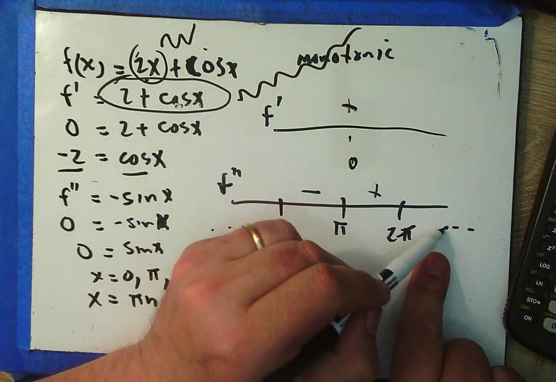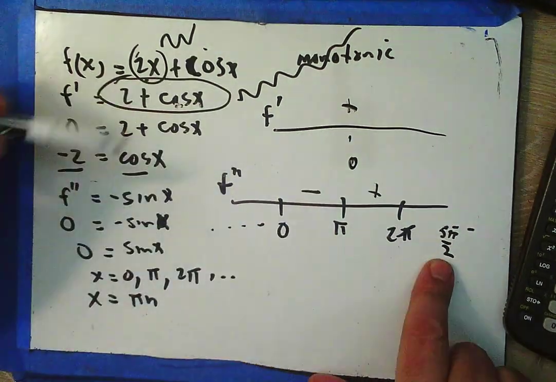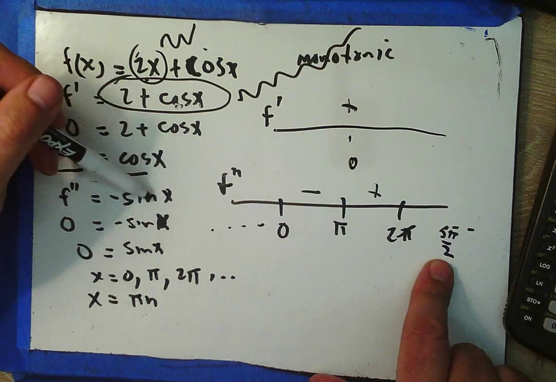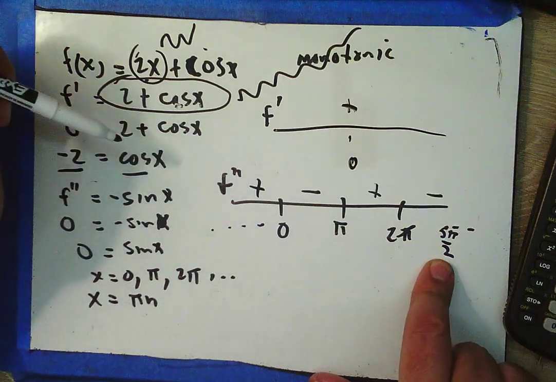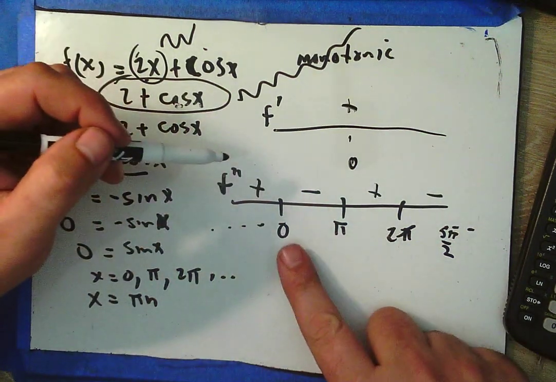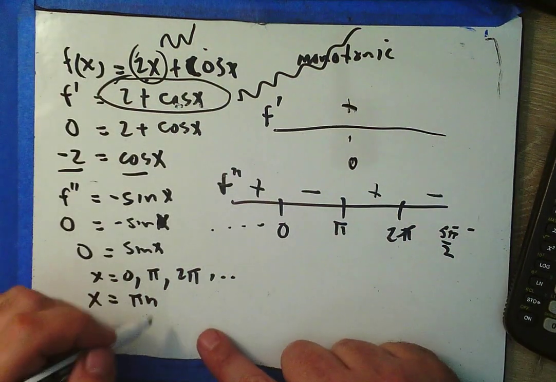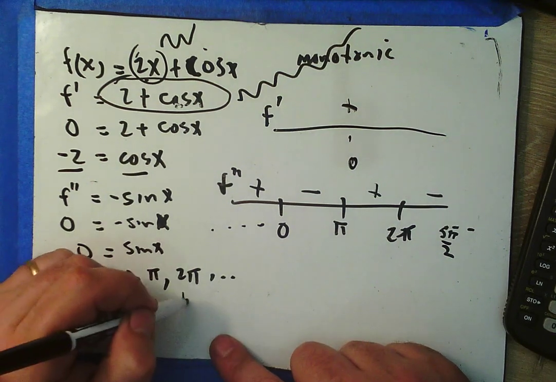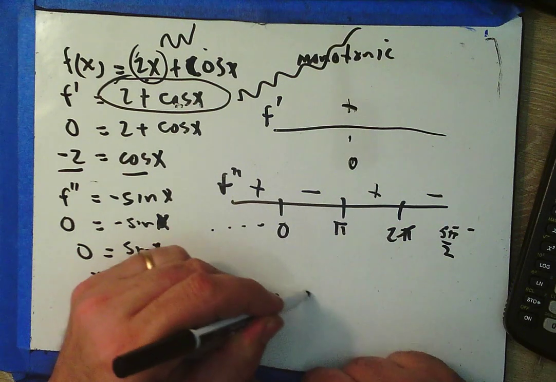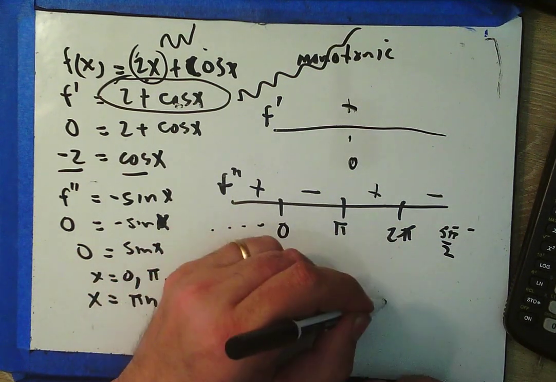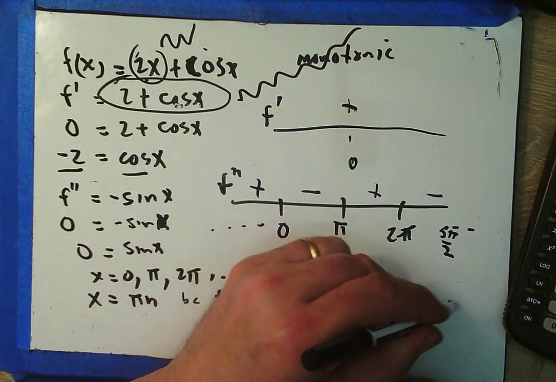Now, if I plug in 5 pi over 2 over here, sine of 5 pi over 2 is 1. That's negative 1. It keeps alternating. And so I can say that I have inflection points at x equals pi n because f double prime changes sign at those points.